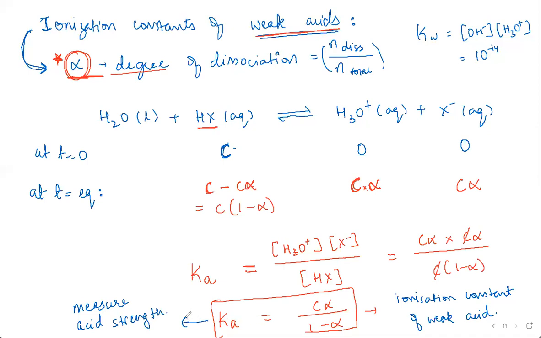So if the number of moles dissociated is almost equal to the total, if alpha is approximately equal to 1, then Ka will basically be equal to C. So the concentration of acid that has dissociated is equal to the concentration of the acid that you initially took. So for strong acids, alpha is almost equal to 1. For weak acids, alpha plays a role, which is why this is the formula you need to use.